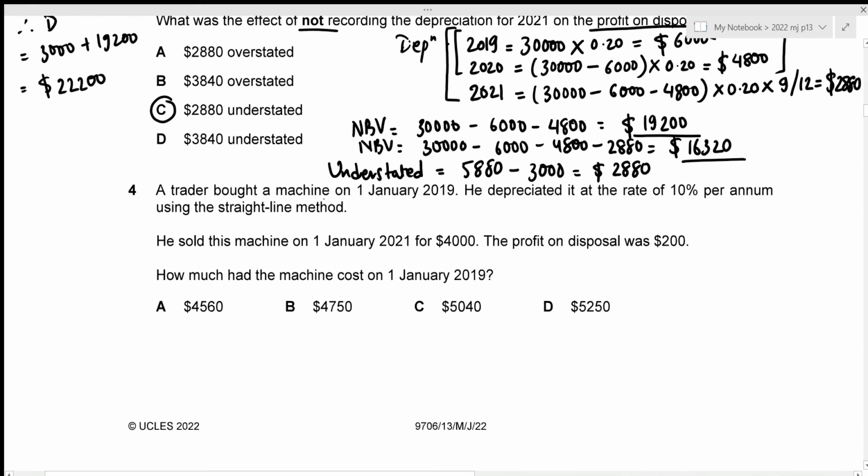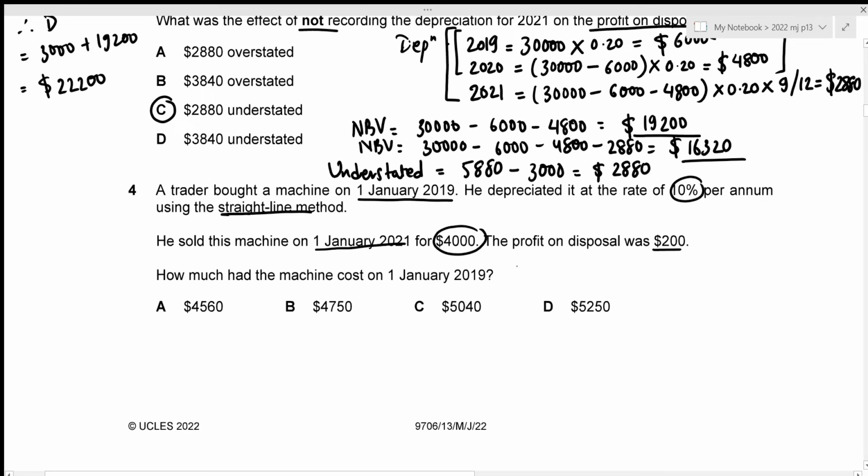A trader bought a machine on 1st January 2019 and he depreciated it at a rate of 10% per annum using the straight line method, which means that the depreciation charge or rate of 10% is being applied to the cost for all years. And he sold his machine on 1st January 2021 for 4,000. So this is the sale proceeds value, and the profit on disposal was 200. Now we need to figure out how much the machine cost on 1st January 2019.